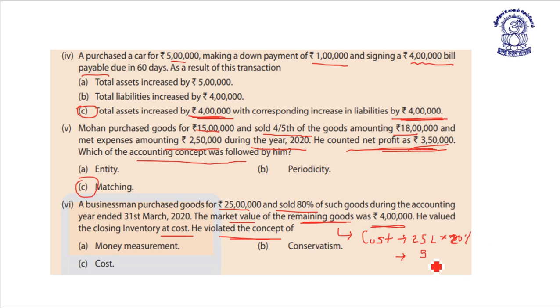The cost of the stock in trade is 20% of 25 lakhs, that is 5 lakh, whereas the market value of the stock is 4 lakh. So as per the concept, assets should be recorded or recognized at the lower of cost or market value, that is the market value of rupees 4 lakhs. So here the businessman violated the concept.